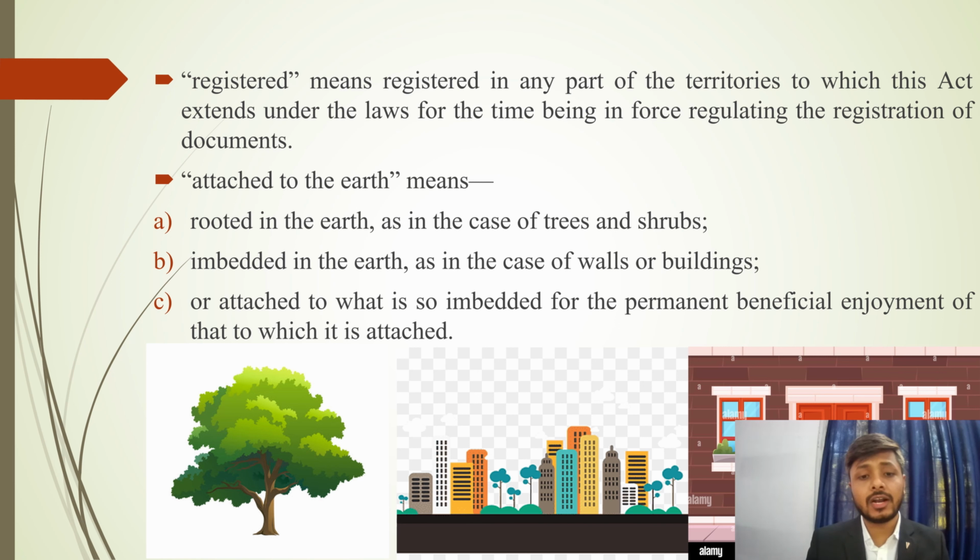And the third is attached to what is so embedded for the permanent beneficial enjoyment of that to which it is attached. The third thing is, if we attach some movable property permanently for beneficial enjoyment, then it will also amount to immovable property. Examples are doors and windows, which are movable property, but once they are affixed, they become immovable property, and it will amount to attached to the earth.